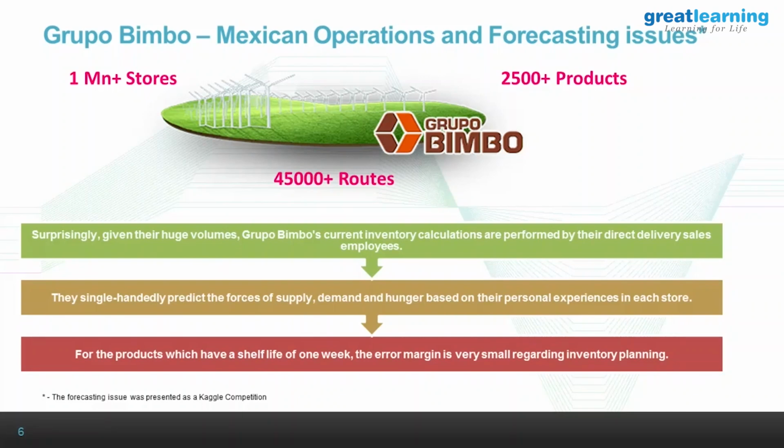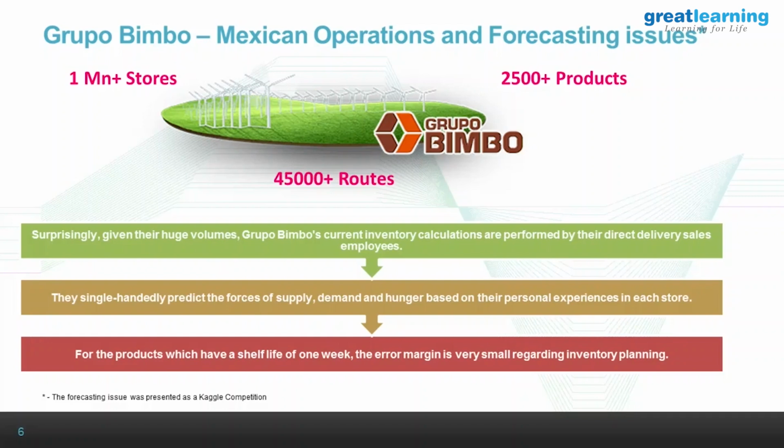Given their huge volumes, Grupo Bimbo have no inventory calculations being done by a computer or an algorithm. It's all being done by the direct delivery sales employees. As and when they go and deliver, they take the input: what do you want tomorrow? And we're talking about not just stores of different formats. We're talking about Walmart, which is one of the key vendors for Grupo Bimbo, and also the small convenience stores, the Kirana shops and everything.